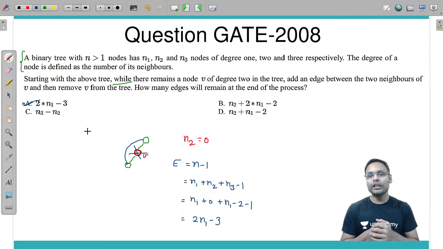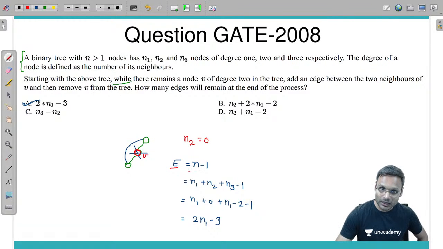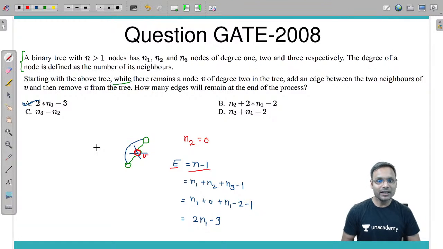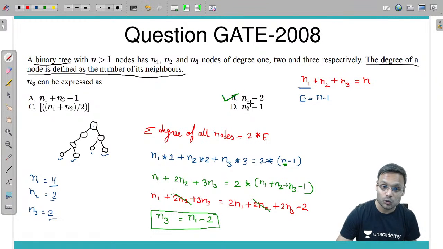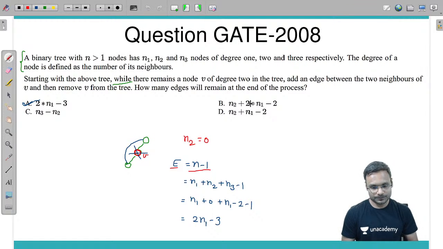So what you need to do to solve such questions? Here, the number of edges, you know, is n minus 1 in a tree. There is a tree, so of course n minus 1 edges. Put the value of n equal to n1 plus n2 plus n3. Put the values based on your observation: n2 becomes 0, n1's value is the same, and n3 you have already calculated as n1 minus 2. I have put all those values and got one of the options.